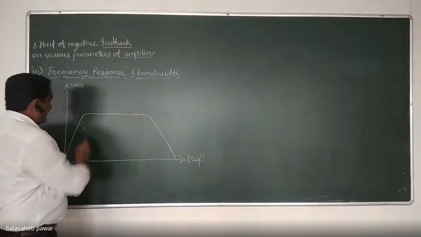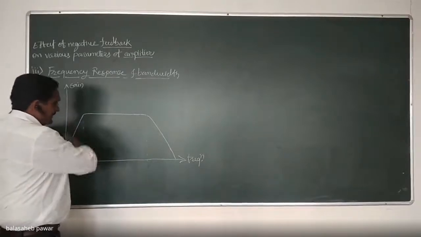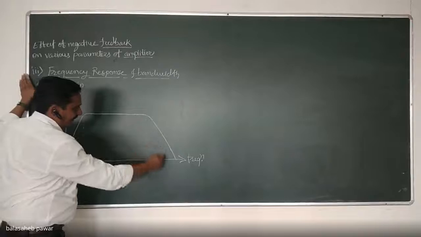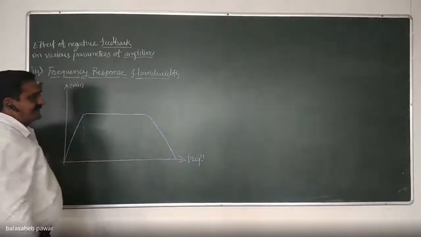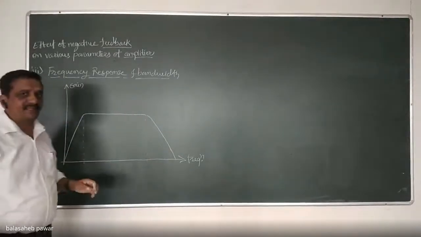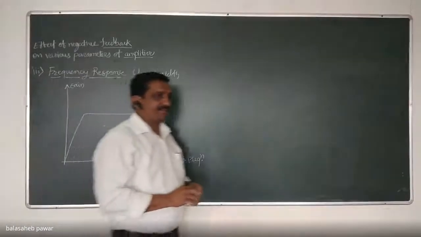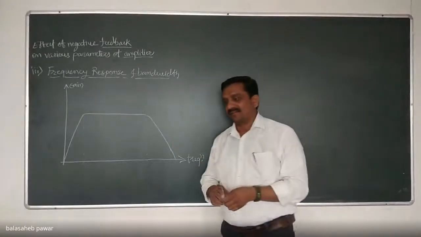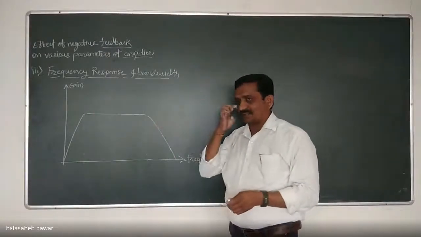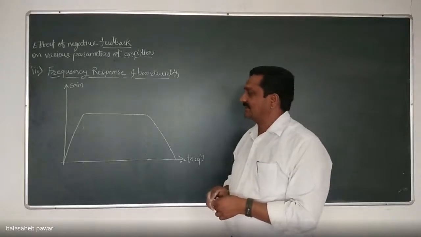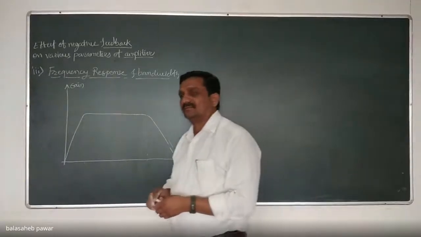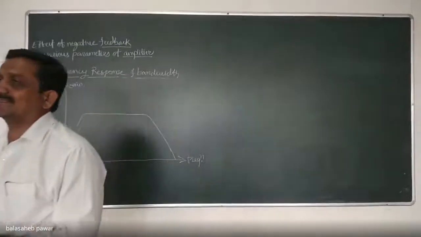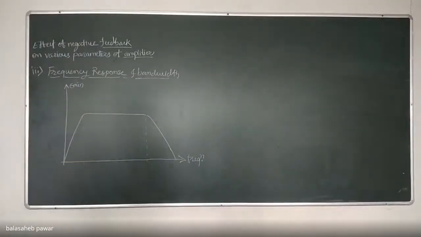Can you justify why at the low frequency side the gain is less, as well as at the high frequency side the reduction in gain takes place by minus 20 dB per decade? I want to just check you. Already I told the reason when we studied the frequency response of an amplifier. First, at the low frequency side, which components are responsible for decreasing the gain of that amplifier?